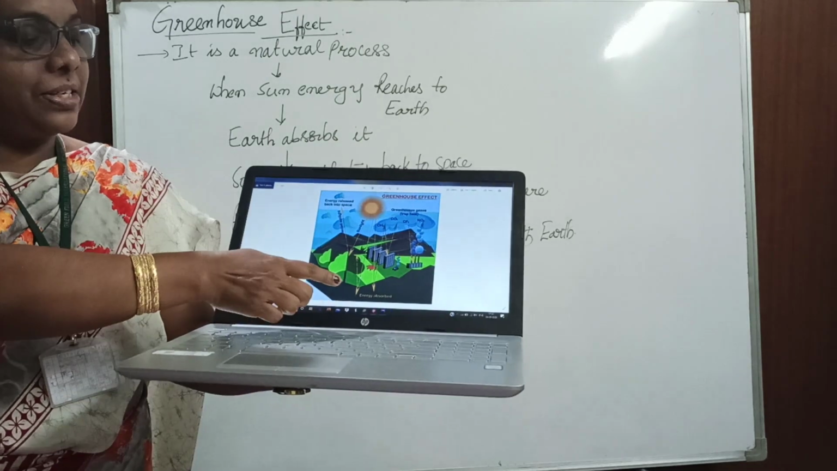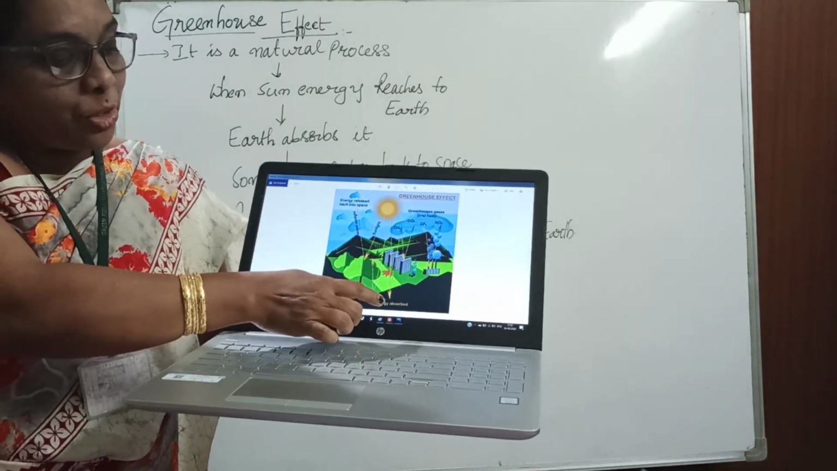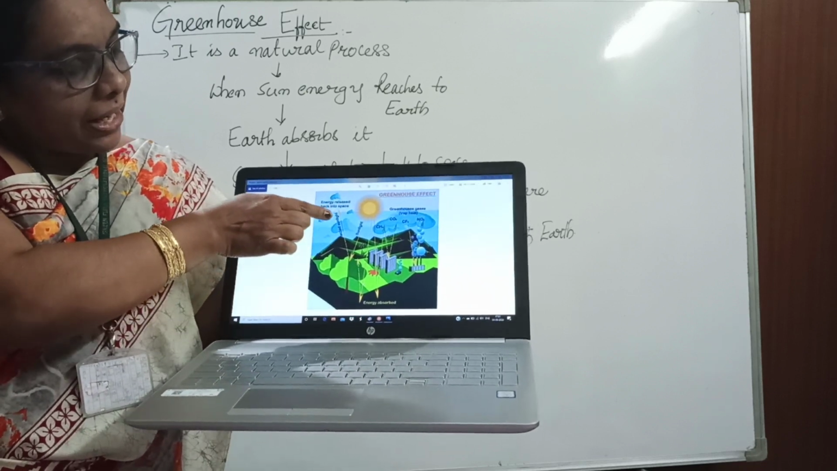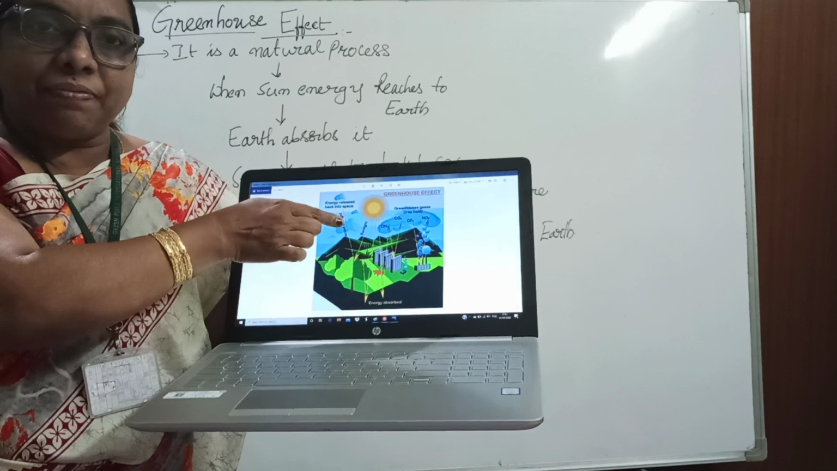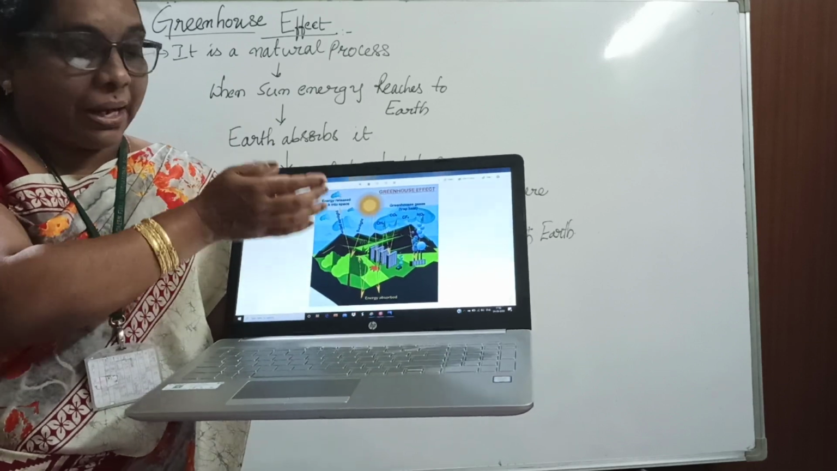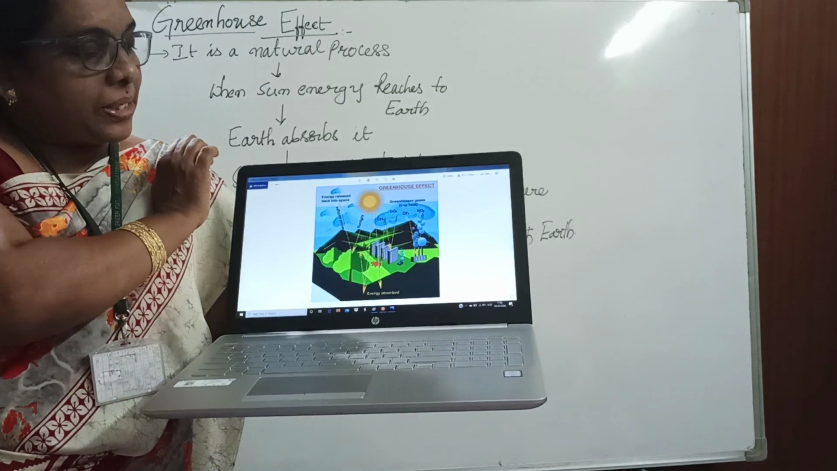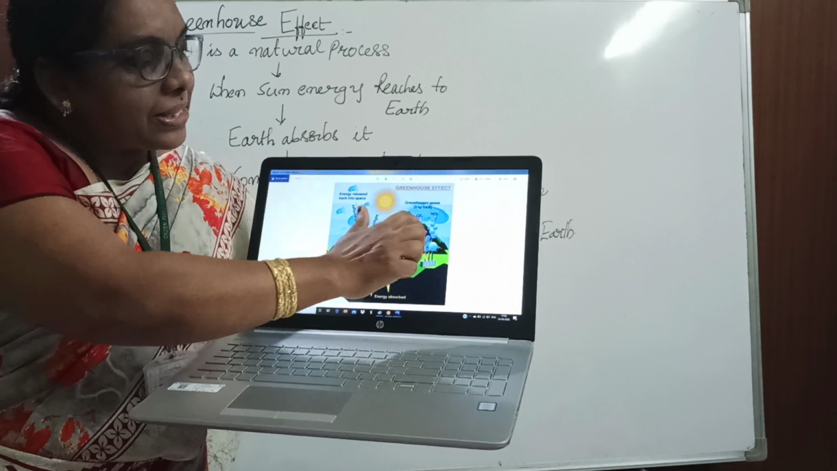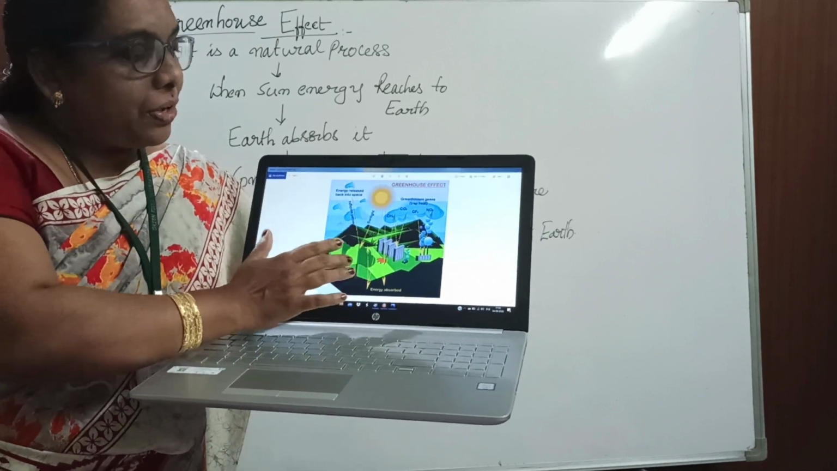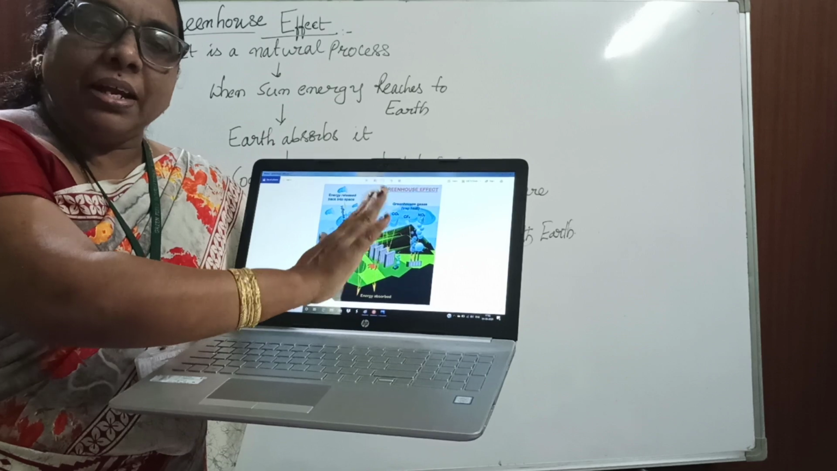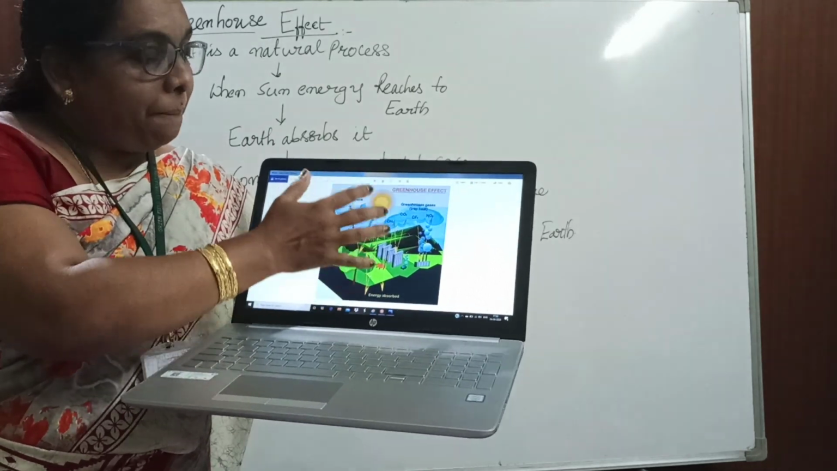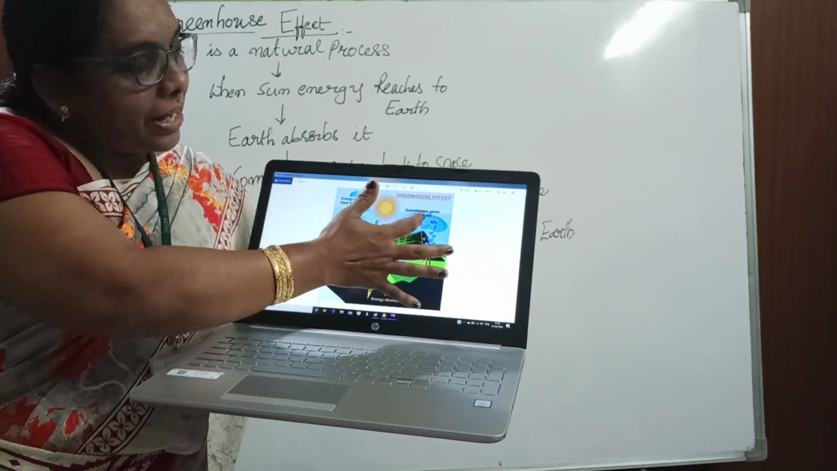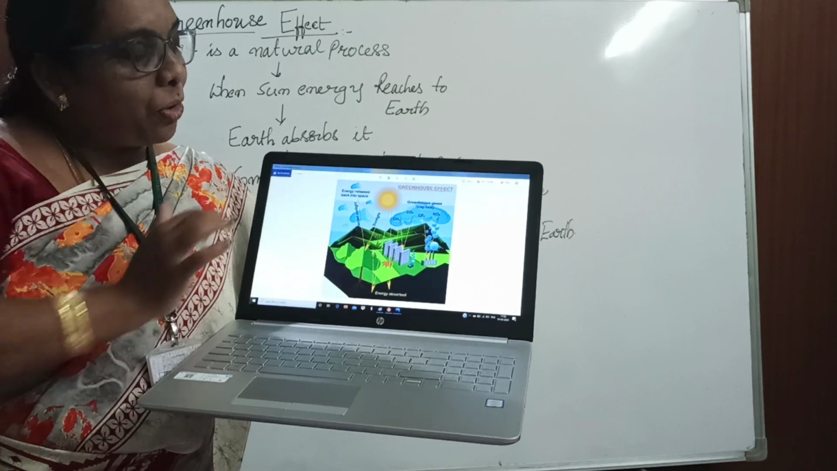When sunlight reaches the earth, what is happening here? The earth is absorbing the sunlight, and some is reflected back. Reflected means it goes back to space. Whenever it goes back to space, it is trapped again and accumulates here itself. If there are plants, it will be absorbed, but the heat level increases because of the levels of carbon dioxide. See, the greenhouse gases trap all this heat.